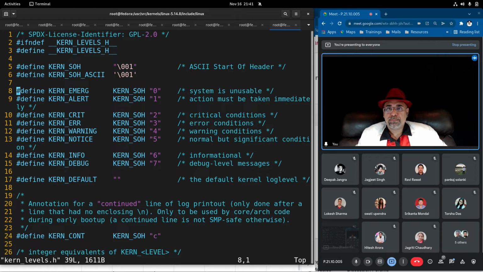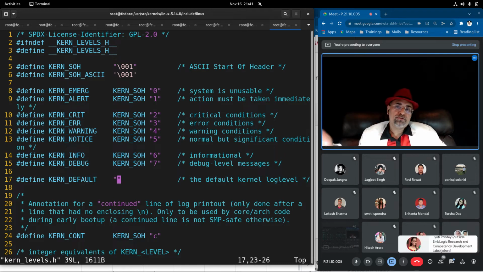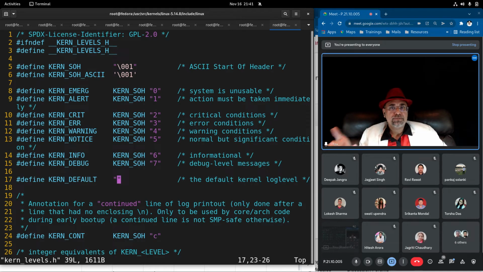Look at this. You have the priority 0, 1, 2, 3, 4, 5, 6, 7. One of the priorities could be default, which is not specified here. So you can put some number here, and this will be default. Out of these 8 priorities, which one you want to make default, you can put it. When the debugging flag is enabled, then all the debug messages will come with the debug priority.